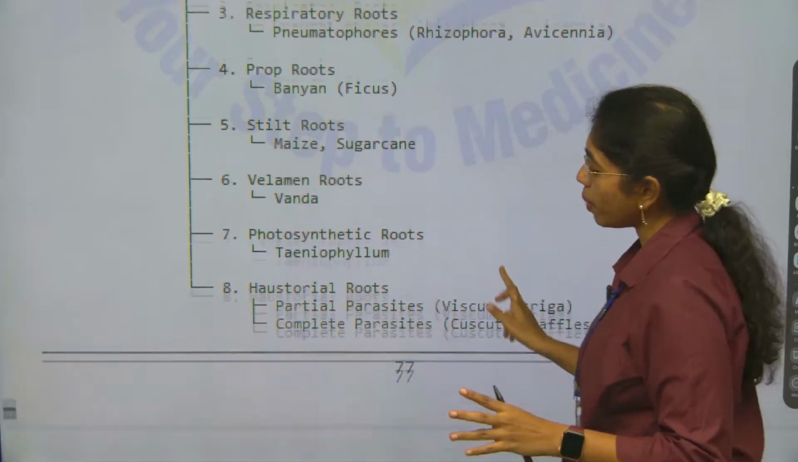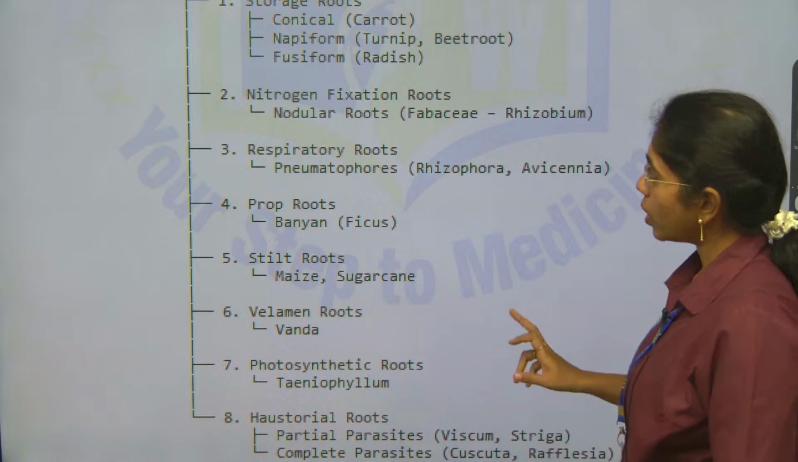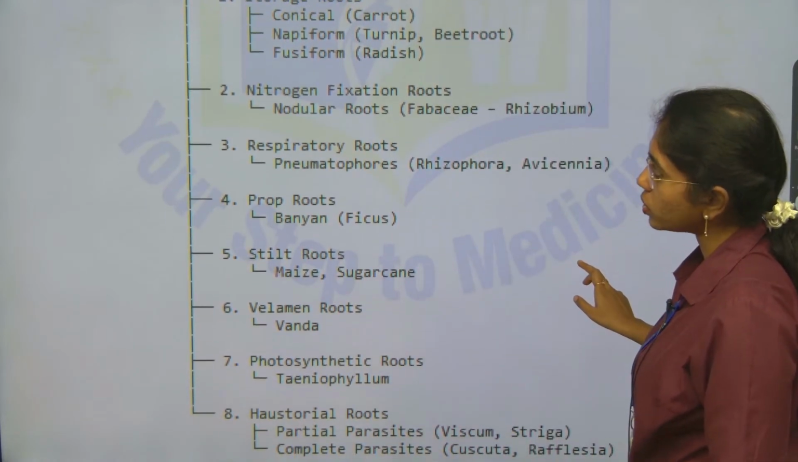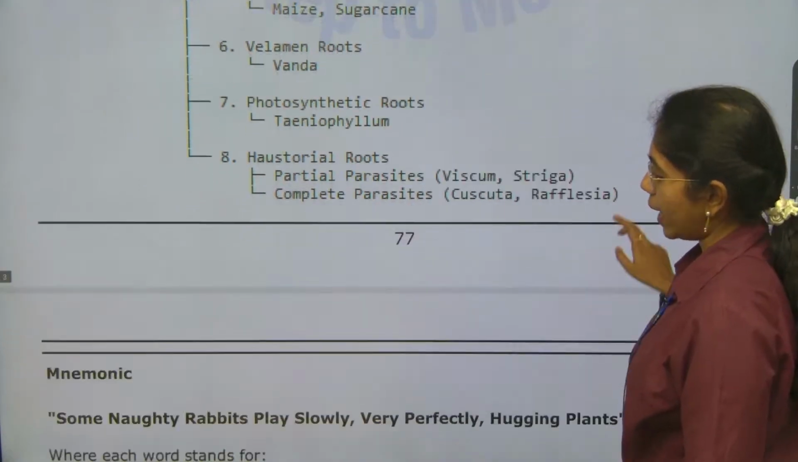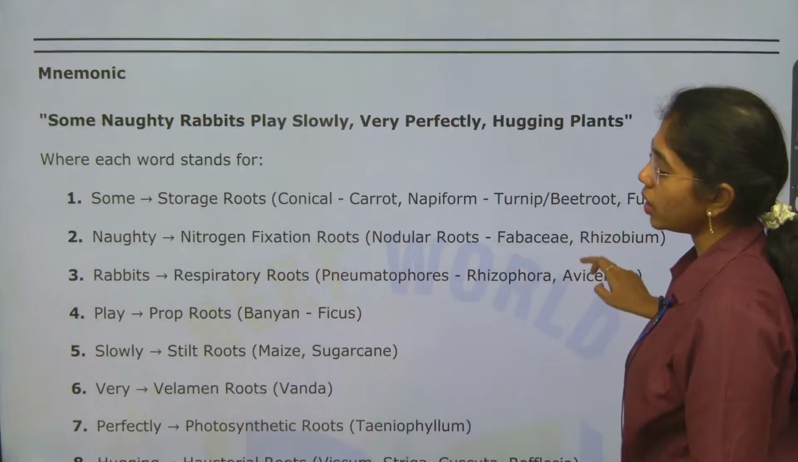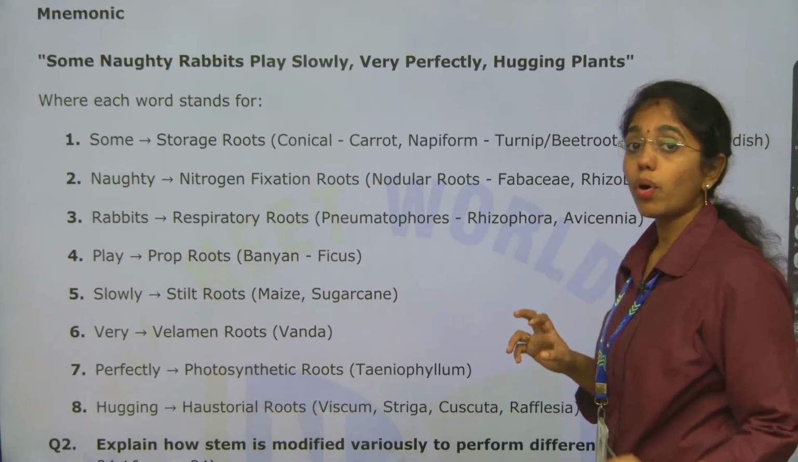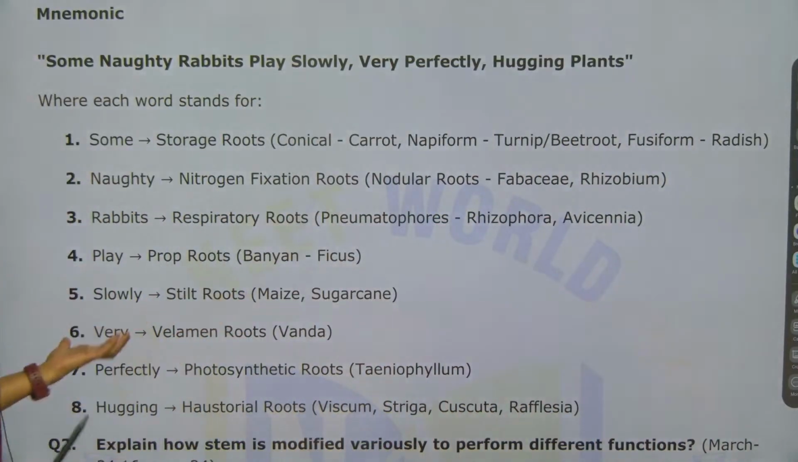So, how to remember that? Each time it is impossible to revise the entire answer, so in that case flow charts are very important. This is the best flow chart I can give you for root modification. I can also give you a crazy mnemonic where you can remember the different types of root modifications very easily.